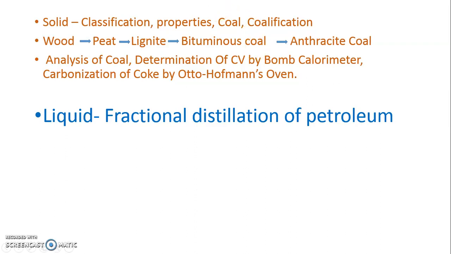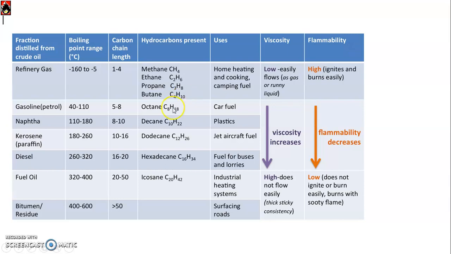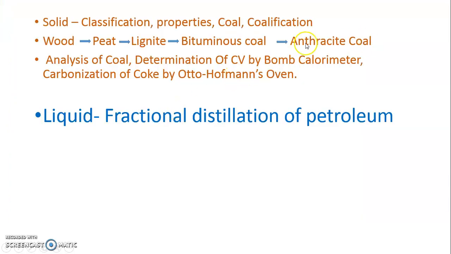As you can observe on screen, anthracite coal is the superior coal, containing the highest carbon. In wood, combustible carbon is very low, and as coalification goes on, the amount of carbon increases and hence the calorific value also. The change shown on screen, wood to peat, peat to lignite, lignite to bituminous, bituminous to anthracite, is nothing but coalification, or you may call it alteration.